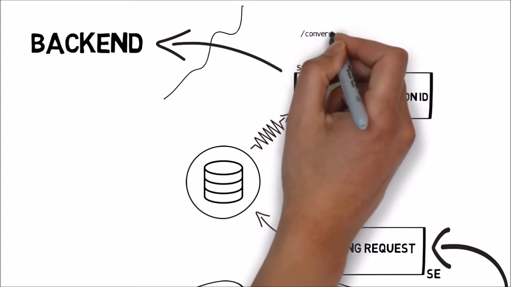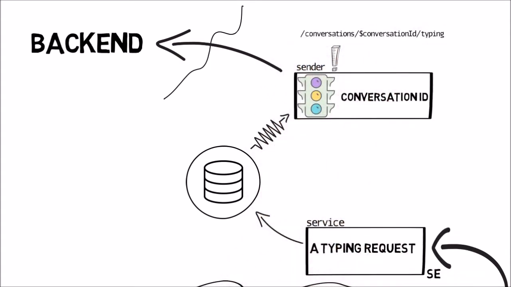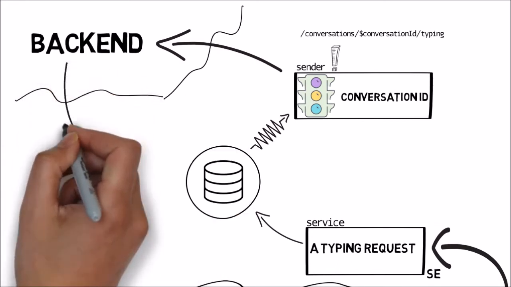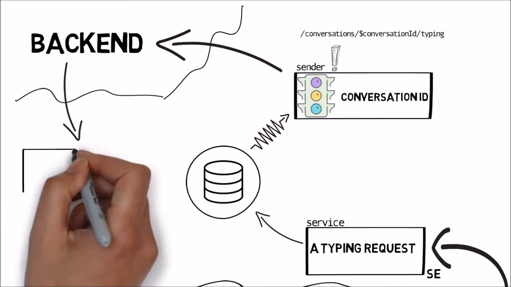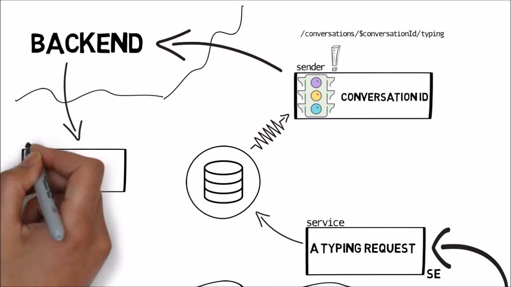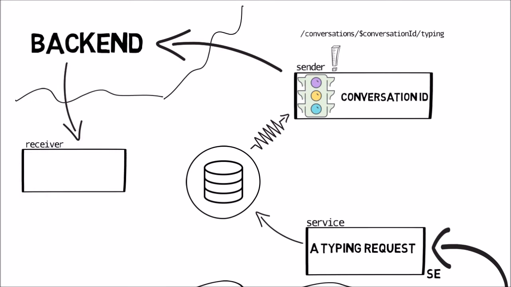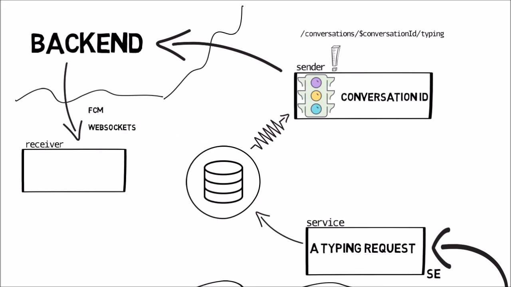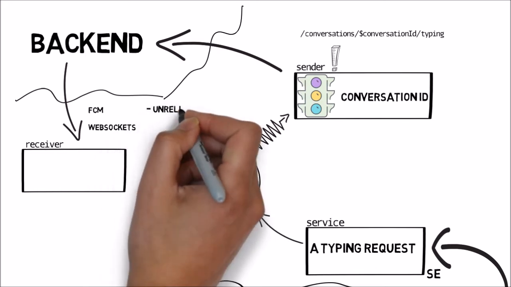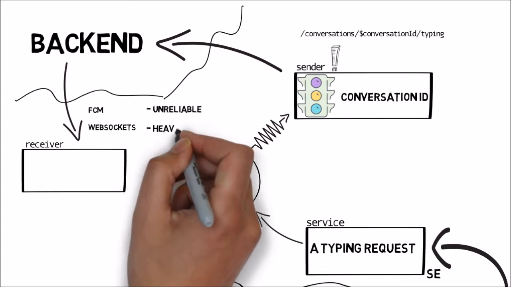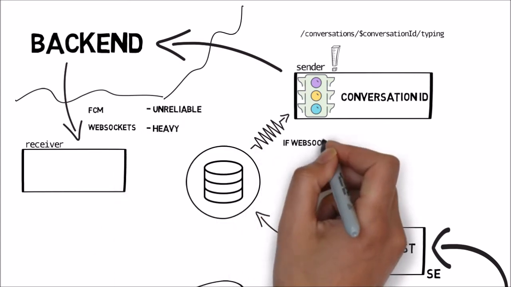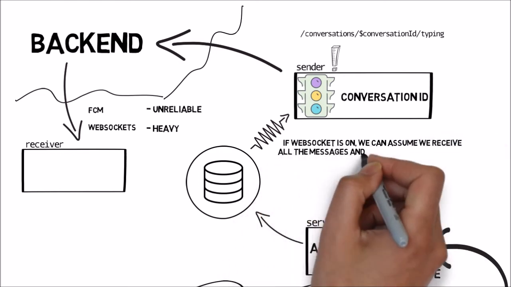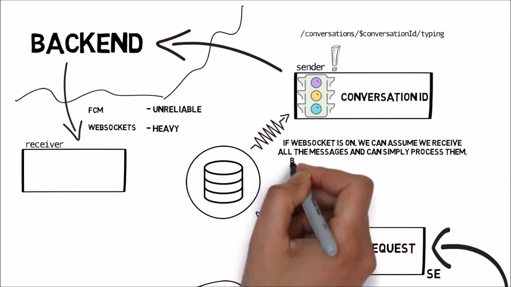However, we consider FCM to be unreliable. Messages sent through FCM have a nasty talent to go missing. WebSocket is more reliable, but it's heavy and it drains battery. So, if WebSocket is on, we can assume we receive all the messages and can simply process them, but if we receive an FCM message instead, we can't be so sure. In fact, we use it only as an indicator that someone wants to contact us, but we ignore the contents of such message. Instead, we perform a fetch, that is, we send a request to the backend asking for all the messages it has for us.